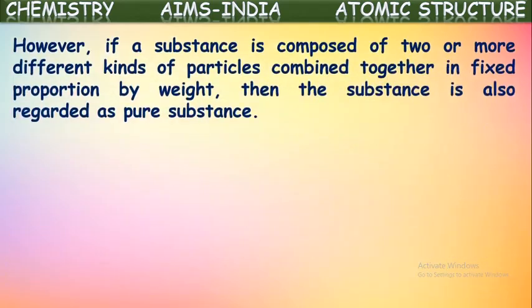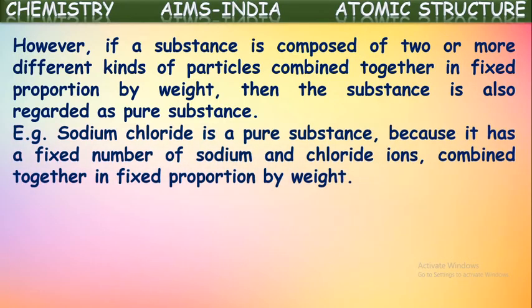Next, if a substance is composed of two or more different kinds of particles combined together in a fixed proportion by weight, then the substance is also regarded as a pure substance. Now, if we take water or common salt, sodium chloride, it is a pure substance because it has a fixed number of sodium and chloride ions combined together in fixed proportion by weight.